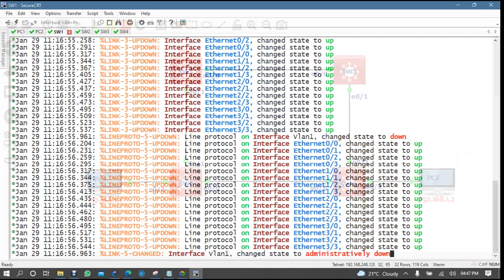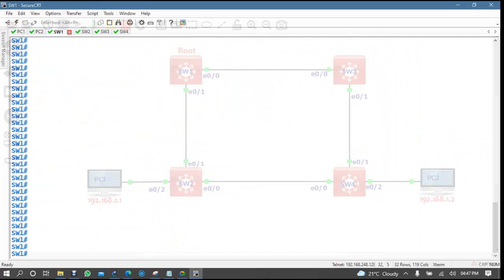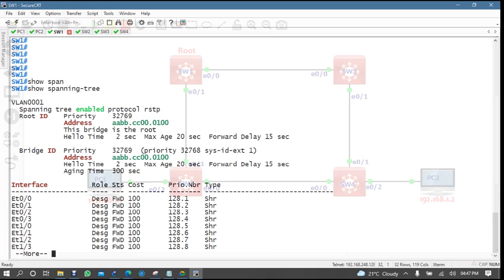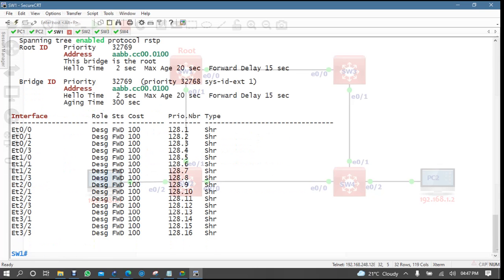Coming to switch 1, show spanning-tree: yes, this is root.